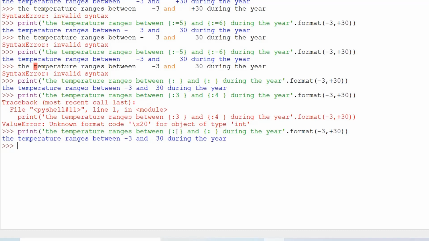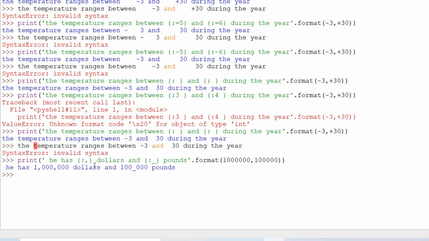Okay, so in case of a colon empty space, we will see the negative sign for the negative number, but the plus sign will be replaced by the empty space here. When we have colon comma, or colon underscore, when we type any number, after every 3 zeros a comma will come here like this one, and in case of underscore, after every 3 zeros we will have underscore like this. So it's easy to read.